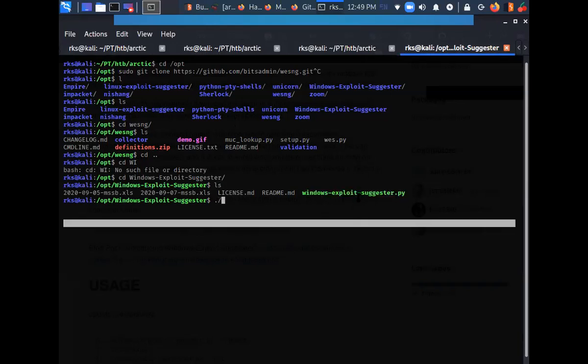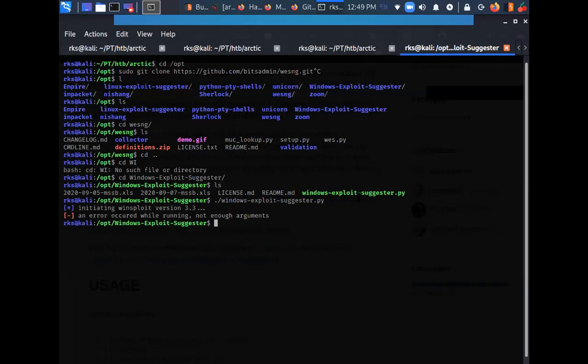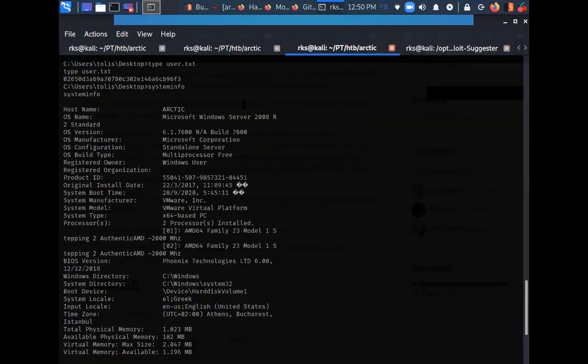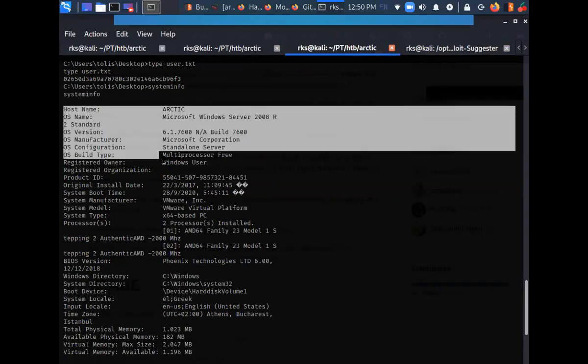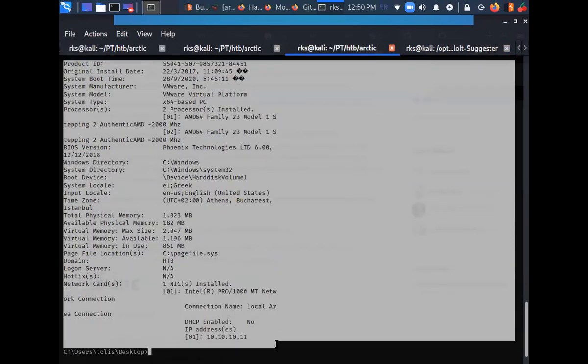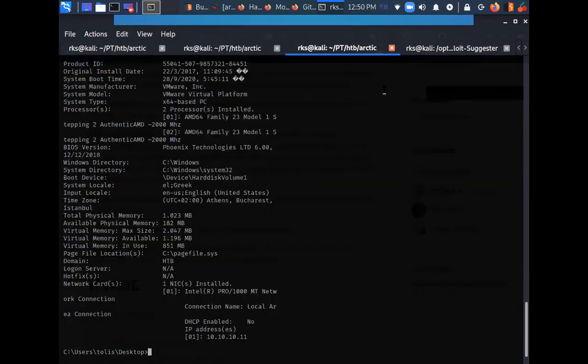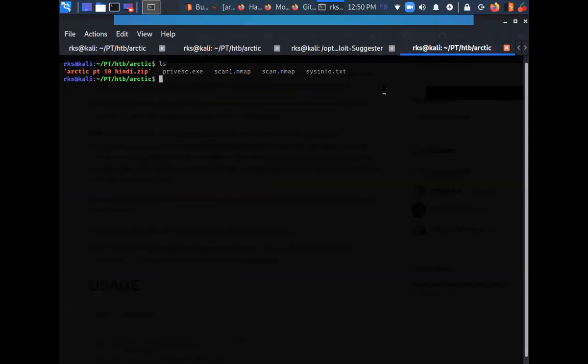Not enough arguments. Okay, we'll look into the arguments as well. But before that, whatever is the output of the command systeminfo, we need to copy this output, copy selection, and paste it in a file. I have already pasted it in this file.